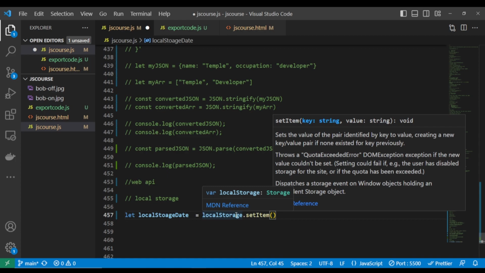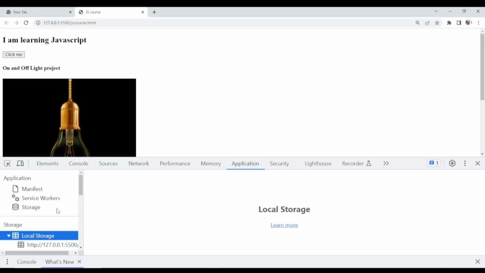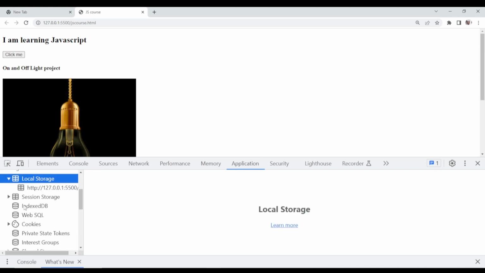This local storage helps us to store data on the web page. Like when you come here, you can store your data. When you go to this application, now you see where we have our local storage. Look at local storage here. You can store data here, and it will act like a simple data file storage. It will just act like a simple database, but it's running on this web page. All right, so I'll just quickly show us.